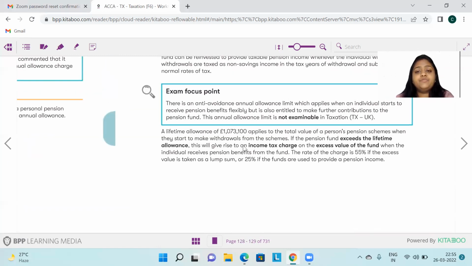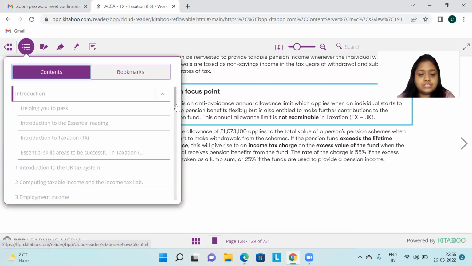So now the lifetime allowance is 10,73,100. That's the recent figure, and it would be given to you in the tax rates and allowances chart also. Just take a note of it. No other change in this chapter.